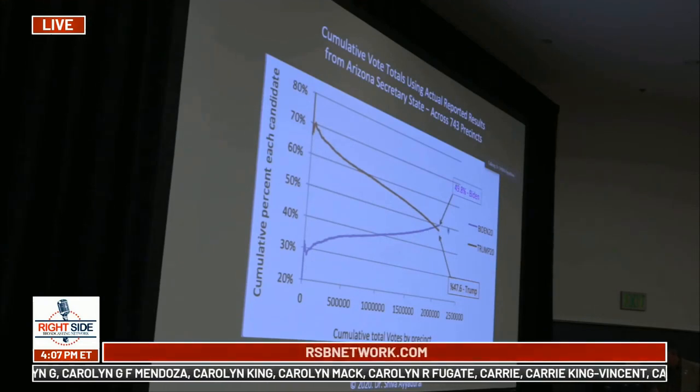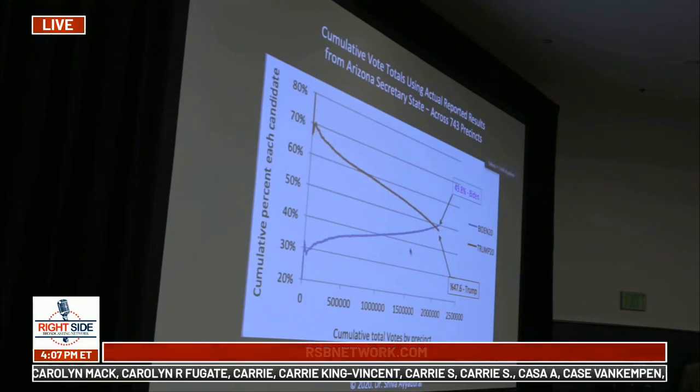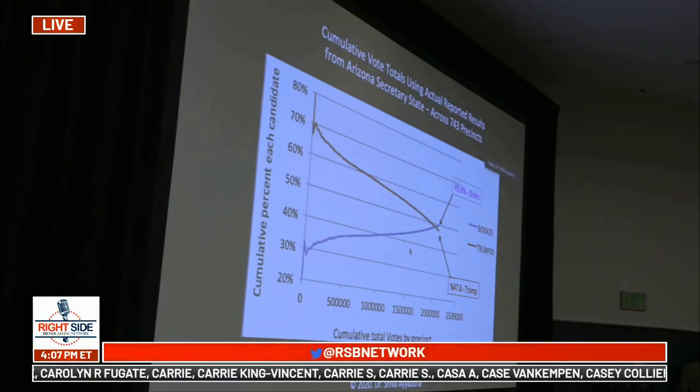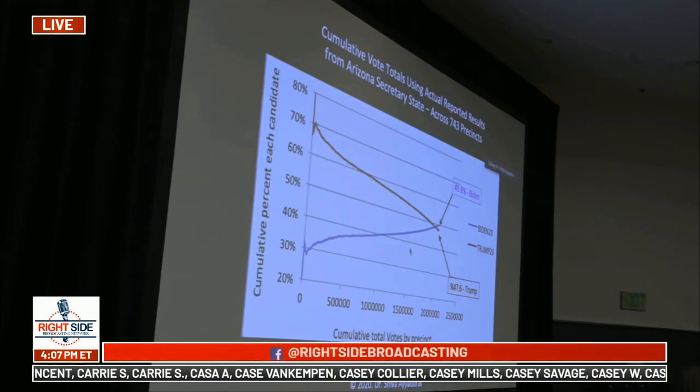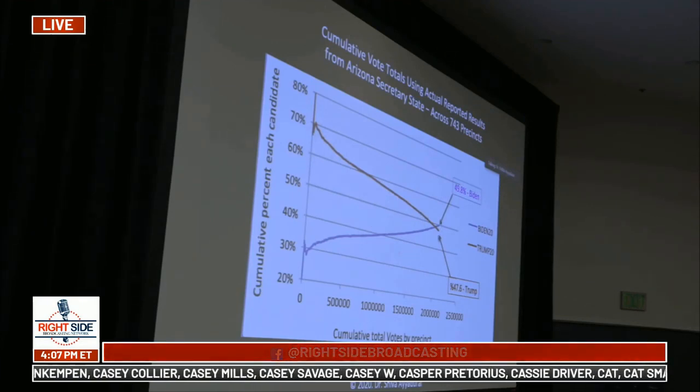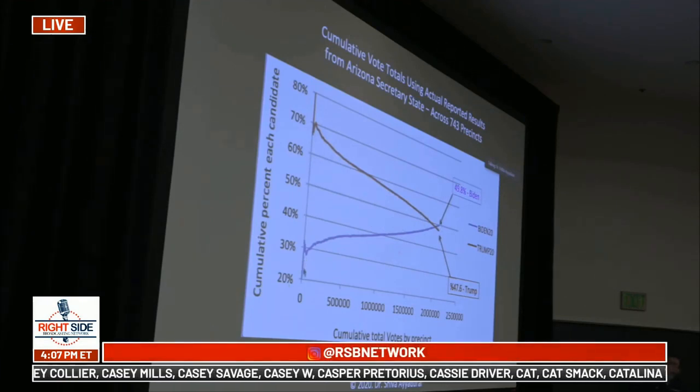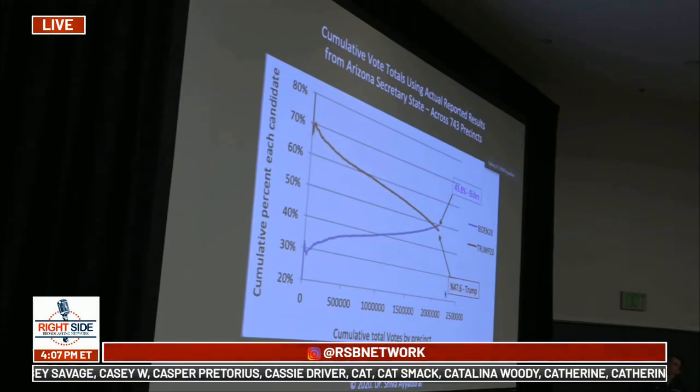And the reason we want to do this is to look at the plausibility of these results. Is it plausible that you could have some reasonable distribution of Democrats, Republicans, Independents, Green to generate this very particular slope and these curves to get this net result? And remember, again, we're going from precincts from left to right, we're accumulating votes. So this is really 743 different data points.